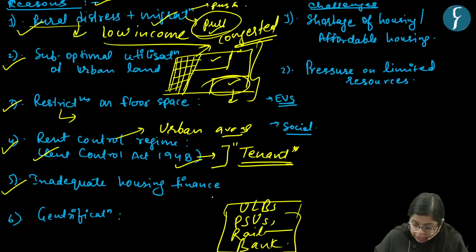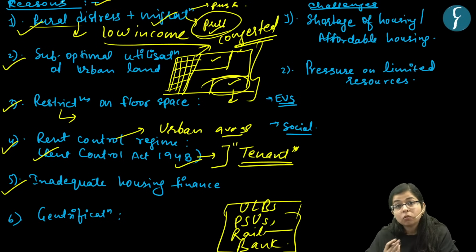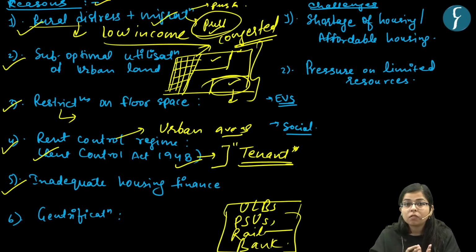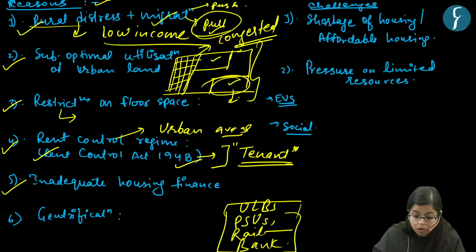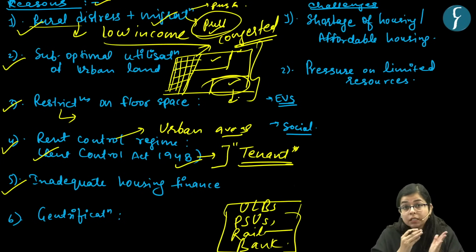Other thing could be inadequate housing finance, right? Now see, as we discussed in the first point, the majority of people who come to urban areas are from villages or maybe from lower income groups. Now these lower income groups do not have credit worthiness, right? That is, banks do not prefer to give loans to them.